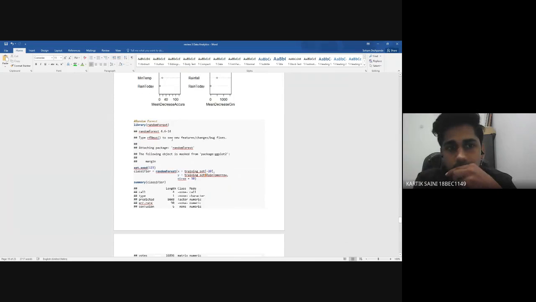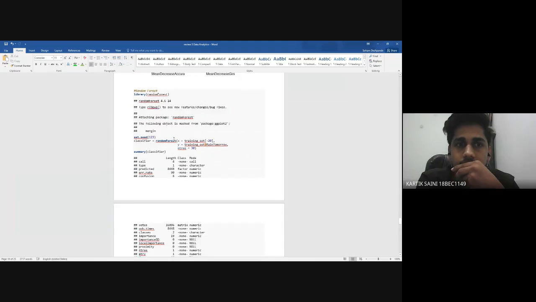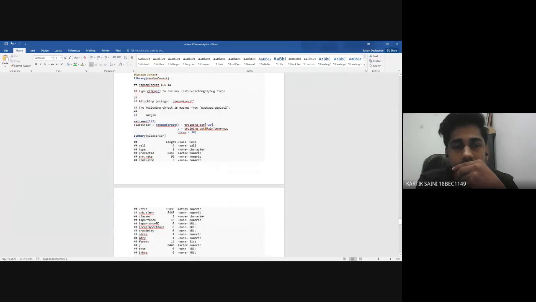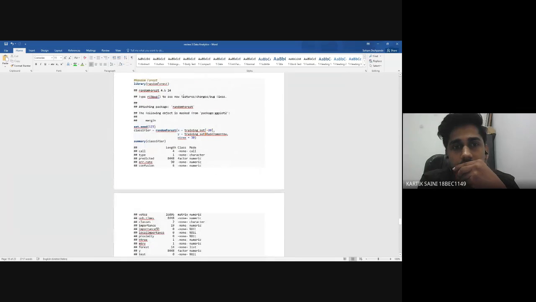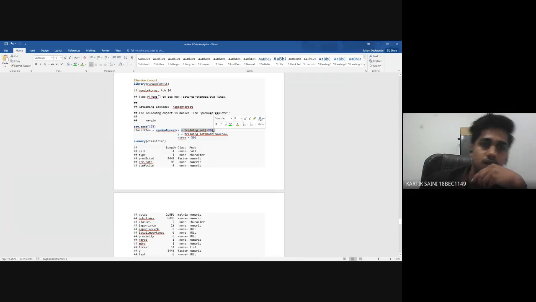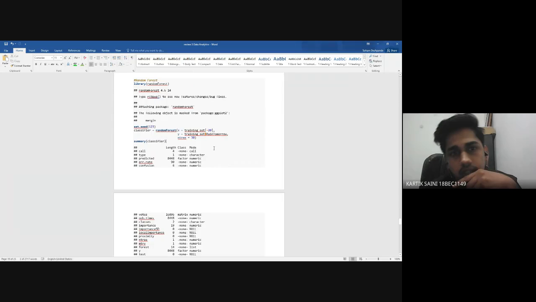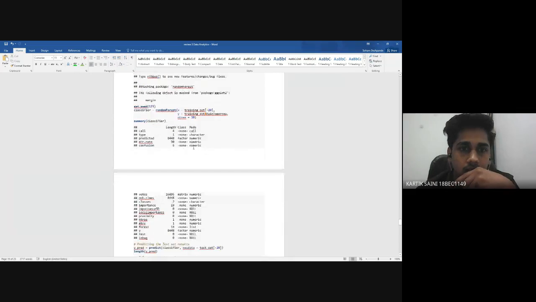Okay, so now I'll come to random forest. Basically, random forest contains thousands of decision trees which are combined together to produce the result we want, the actual prediction. Here you can see we have set the data, then we have used the random forest classifier and split the data into 20% and 80%. We are using 30 trees here because of the limitations of our system.